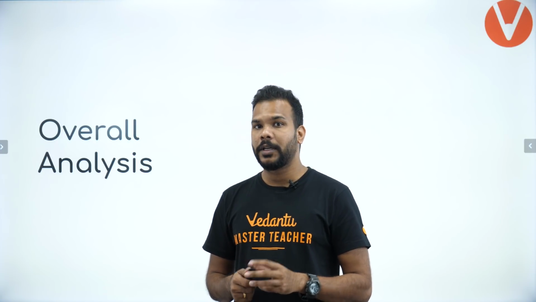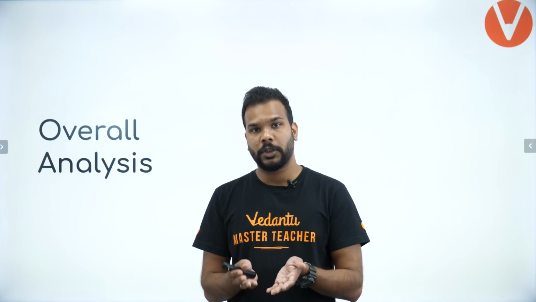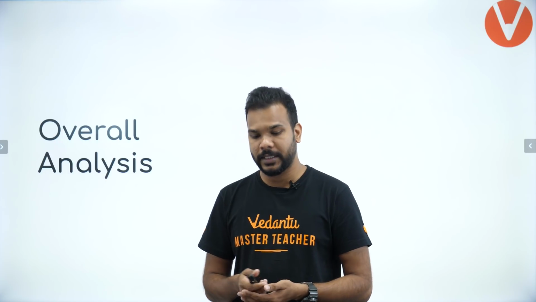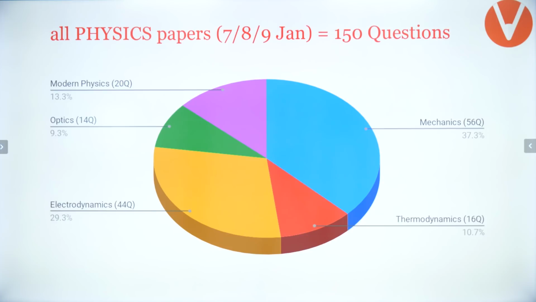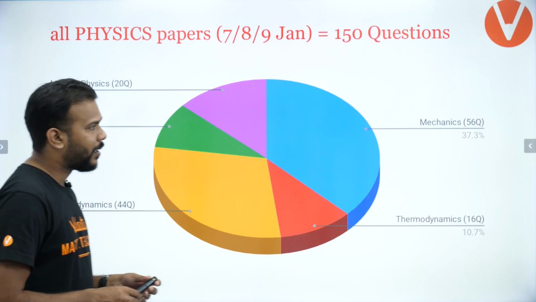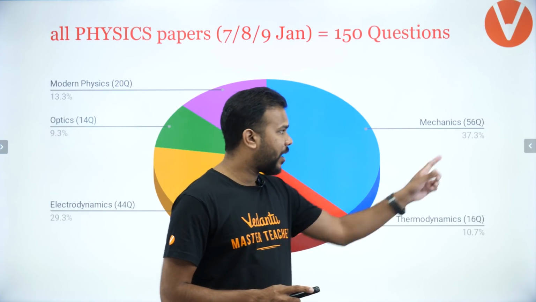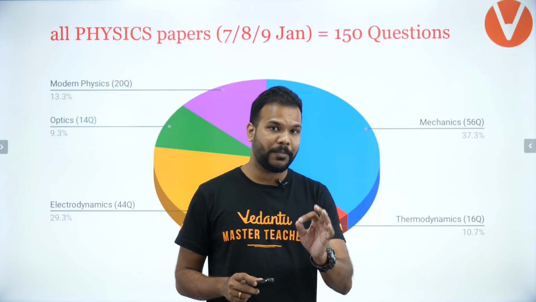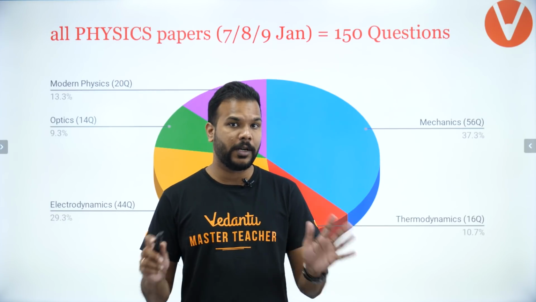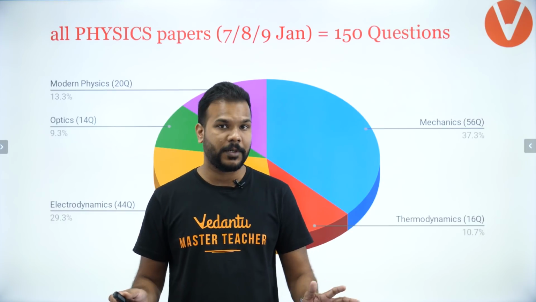Okay, so how did the distribution happen among the 5 units that we consider for physics? Let's have a look at that pie chart first. Okay guys, have a look at this. Doesn't it look very much similar to all the trends that we have seen? Very obvious it is, yes. So guys, mechanics overall out of 150 had 56 questions being asked, making it 37.3% of the entire contribution of the 150 questions which were asked in all the papers.